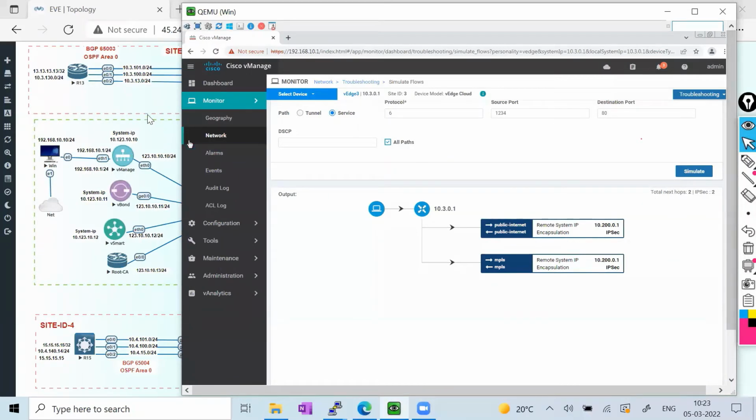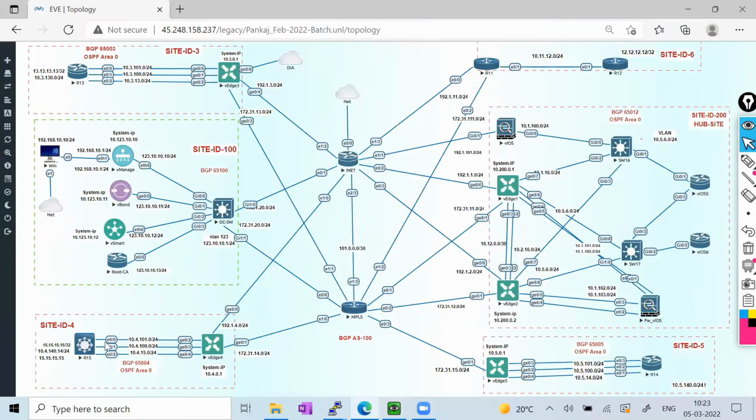Right now my traffic is passing via both of the transports to reach this destination. But the application aware routing, AAR, feature lets us send a specific application over a specific link.